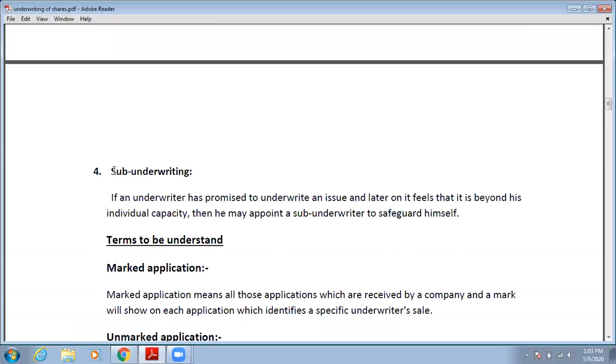The next type of underwriting is sub-underwriting. If an underwriter has promised to underwrite an issue and later on feels that it is beyond his individual capacity, then he may appoint a sub-underwriter to safeguard himself.